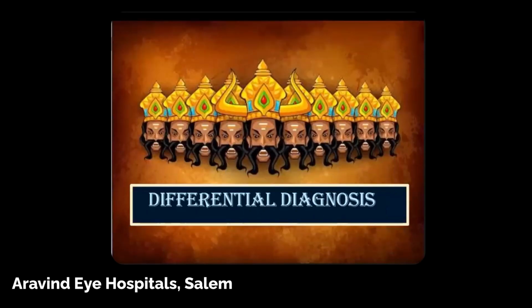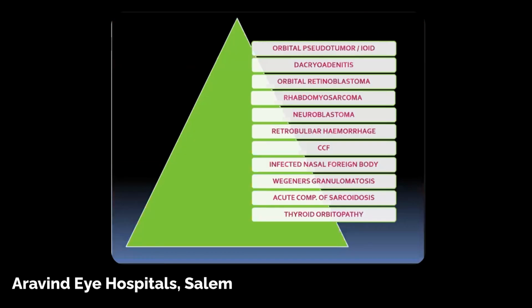So what would be the differential diagnosis of an orbital cellulitis? Sometimes we are not sure whether it's an orbital cellulitis or a pseudotumor. These patients also present with the same features like proptosis, chemosis, pain, restriction of ocular movements, and sometimes mild loss of vision. So you have to differentiate them from pseudotumor, dacryoadenitis, orbital retinoblastoma, rhabdomyosarcoma, neuroblastoma, retrobulbar hemorrhage, cavernous fistula, orbital foreign bodies, vasculitis, sarcoidosis, and sometimes acute thyroid eye disease.